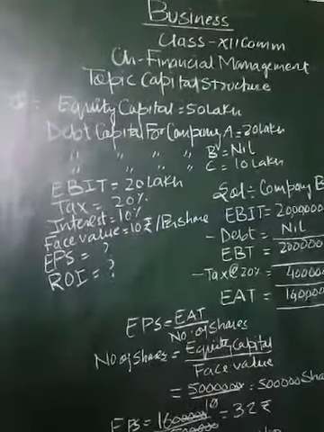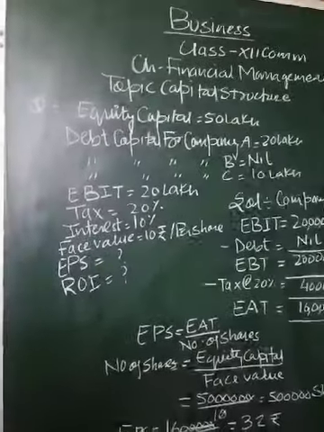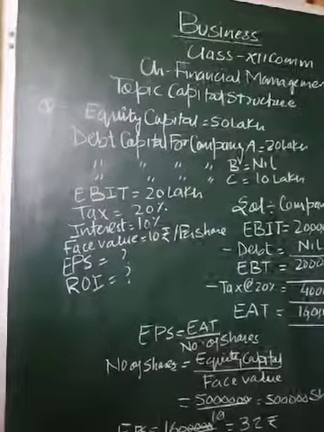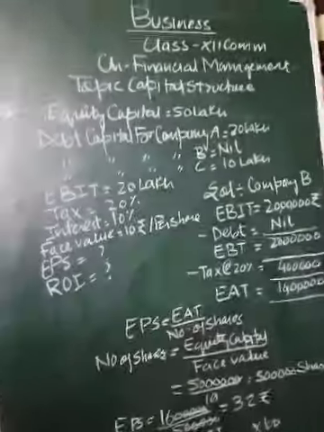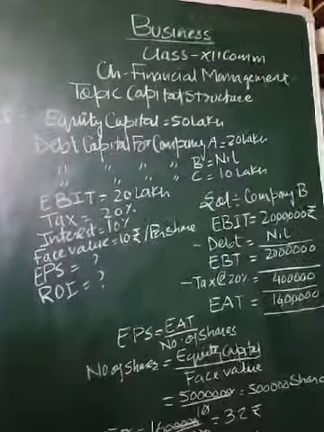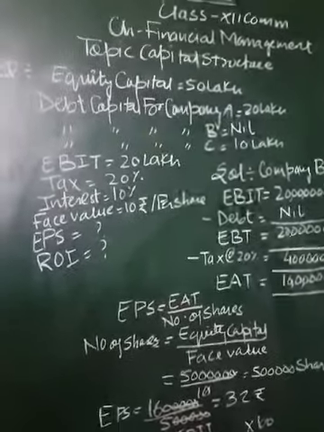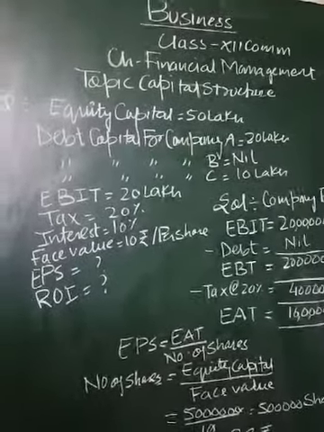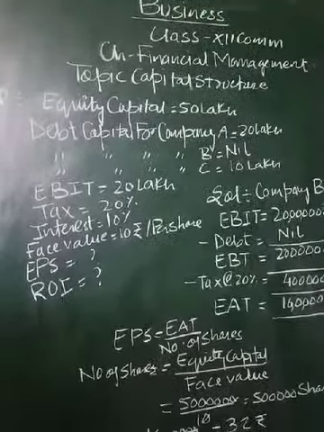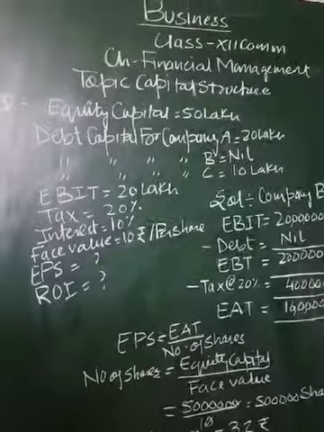Capital structure refers to the ratio between debt and equity used by the company, to find out in which condition the company prefers to use more debt in the capital structure, and in which condition the company prefers to use more equity in the capital structure.